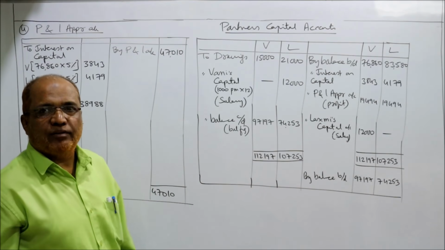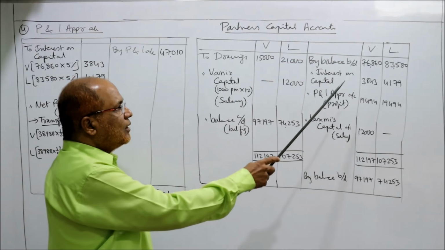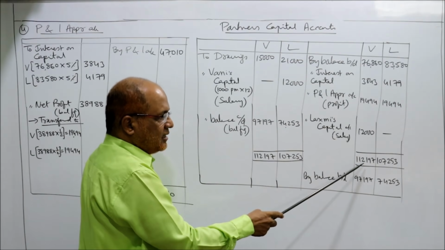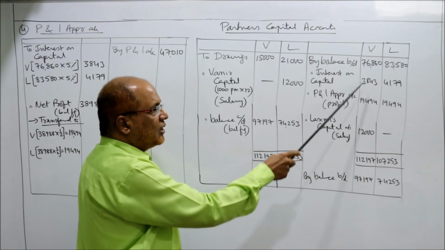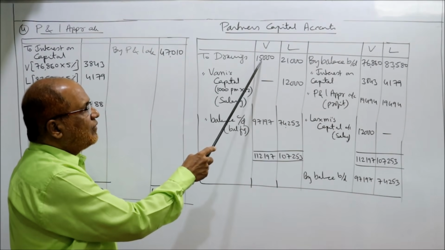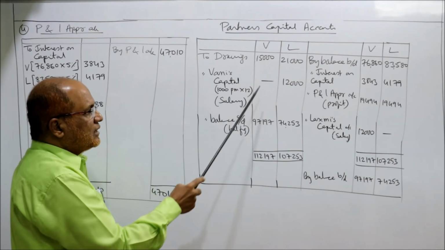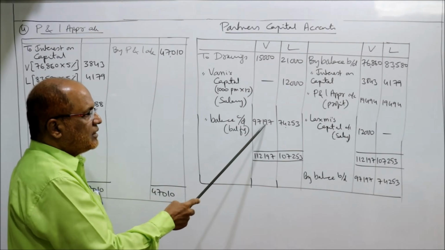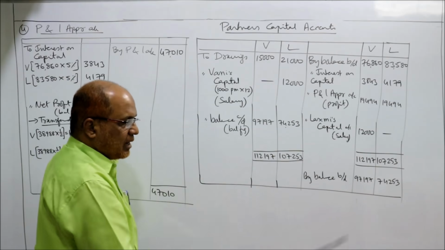Now we have to find out the balance, the closing balance. The total on the credit side of Vani is 1,12,197. Out of this 1,12,197, subtract 15,000. Balancing figure is 97,197. This is the closing balance.